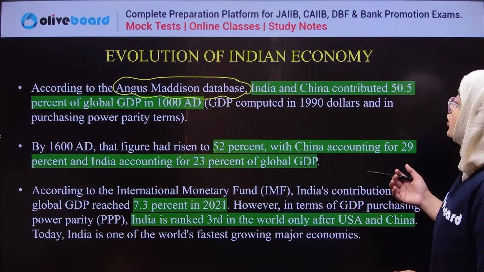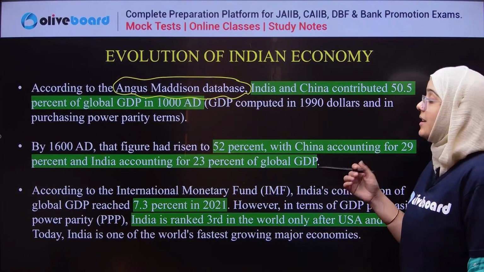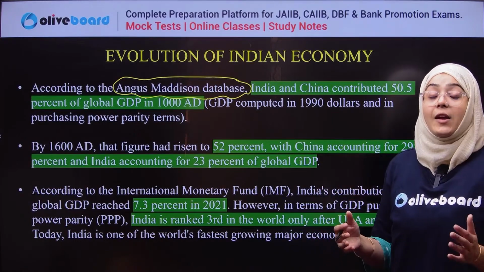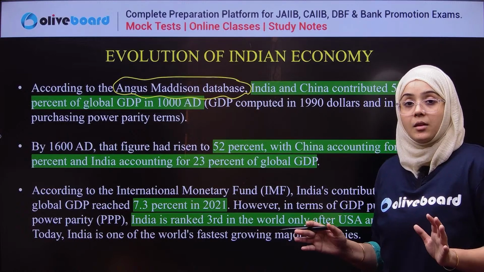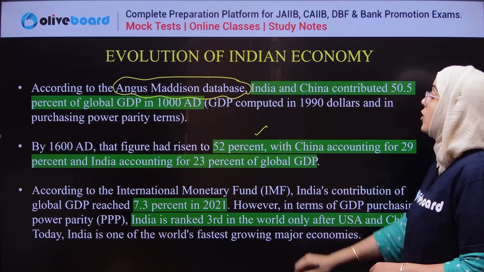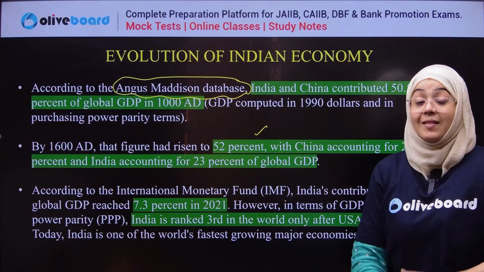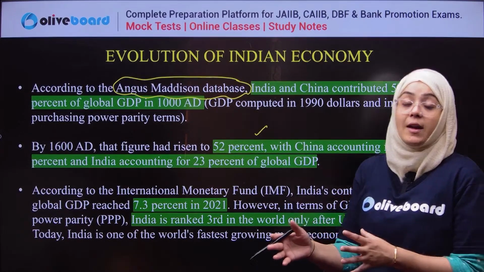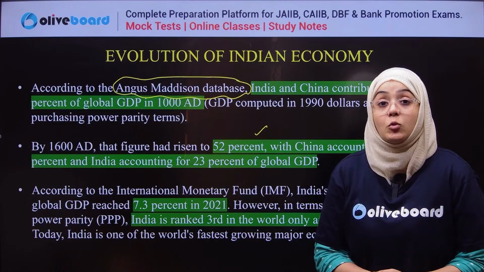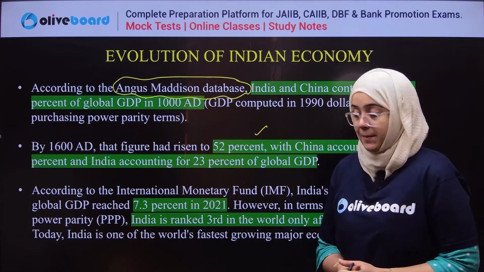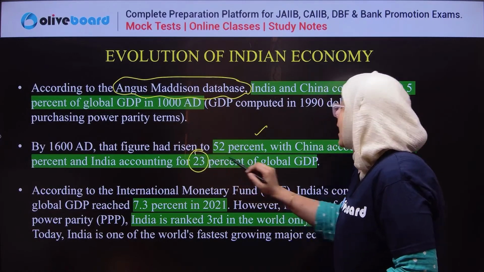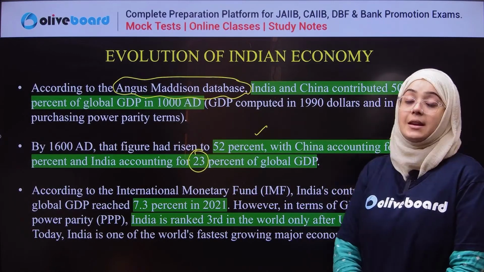Later, when we talk about 1680, the figure actually rose, and from 50.5% the contribution was 52%. Means in 1000 AD that was 50.5%, but in 1680 alone, India and China were contributing 52% of the world GDP, with India contributing 23% and China contributing 29%.